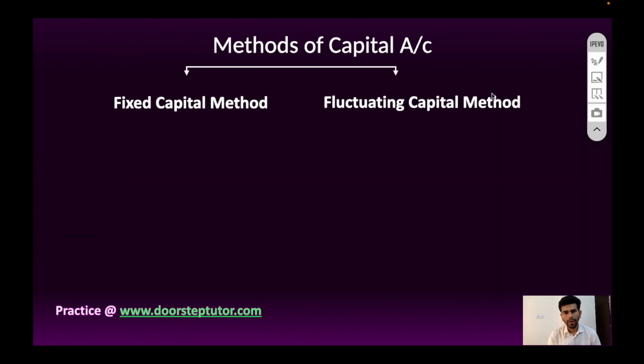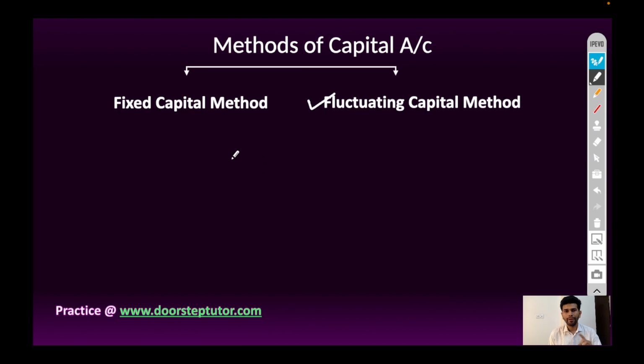So it was about the method of capital account. We prepare only the capital account in case of fluctuating capital method, and we prepare two accounts, partners capital account as well as partners current account, in case of fixed capital method.